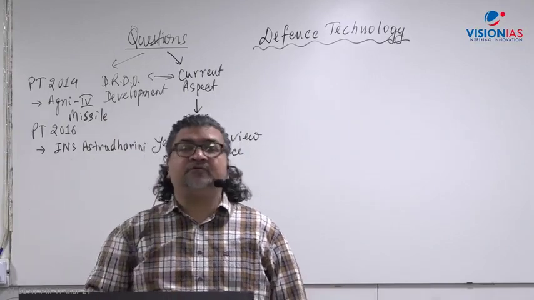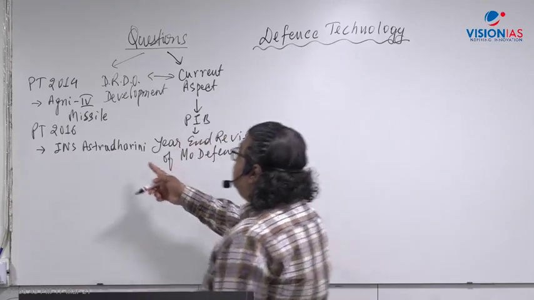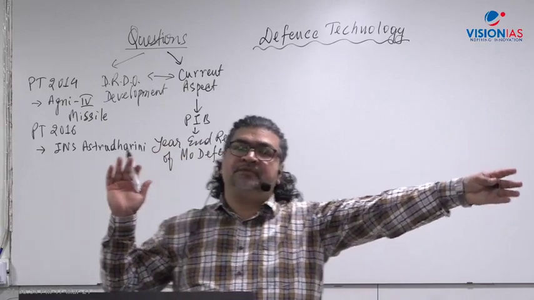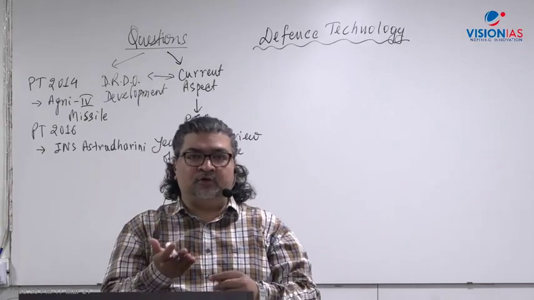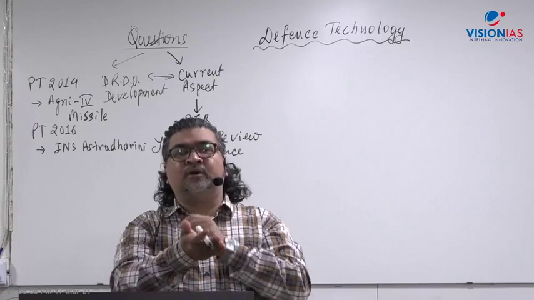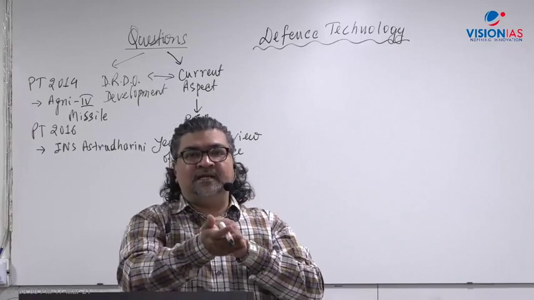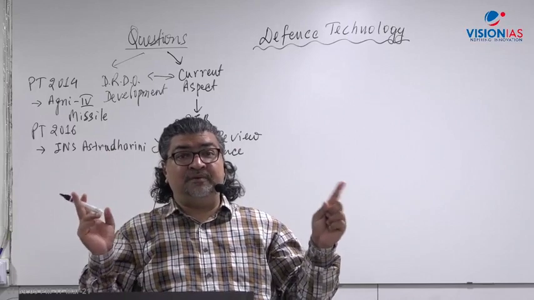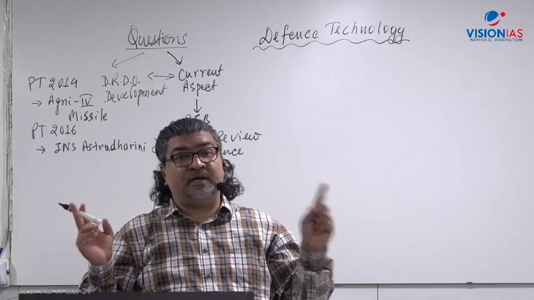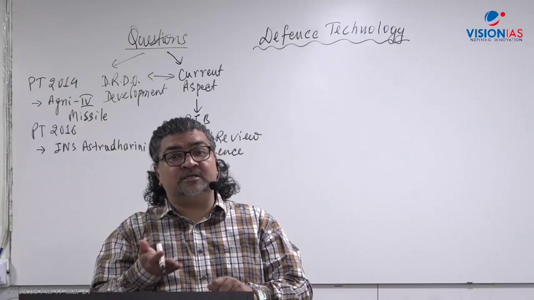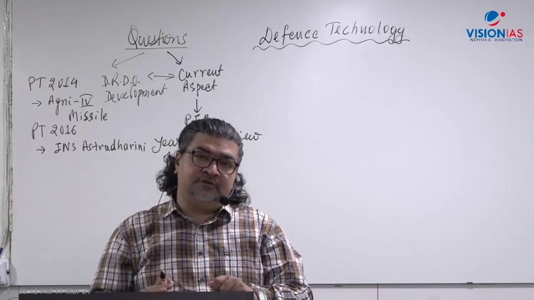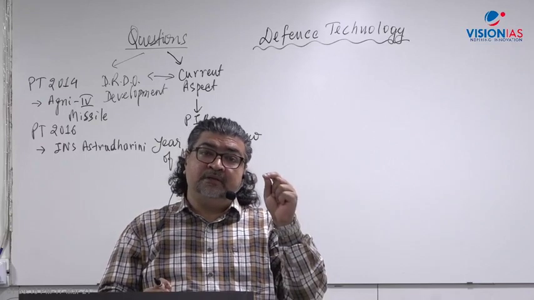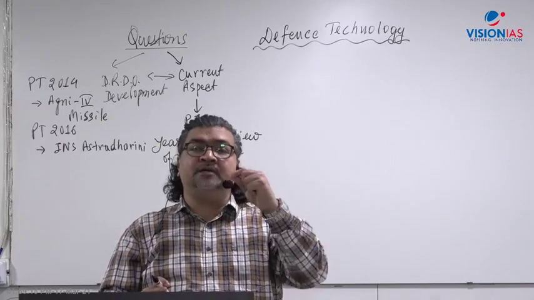That was asked in the 2014 exam. In 2016, INS Astra Dharni was asked. What is INS Astra Dharni? It is a warship, a torpedo launch vessel. A torpedo is a weapon which goes underwater, under the sea and ocean, and can destroy naval ships, warships. At the same time, it can also destroy submarines, undersea submarines, right? So INS Astra Dharni, right, is a torpedo launch and recovery vessel.